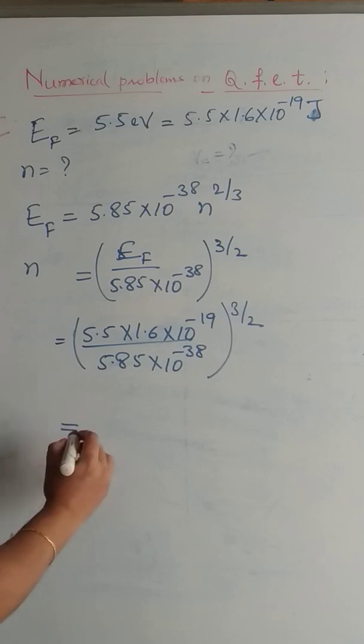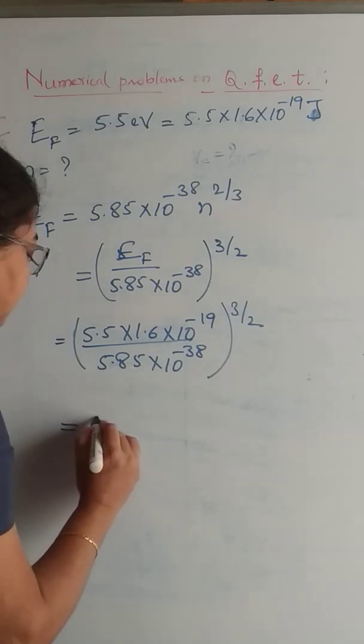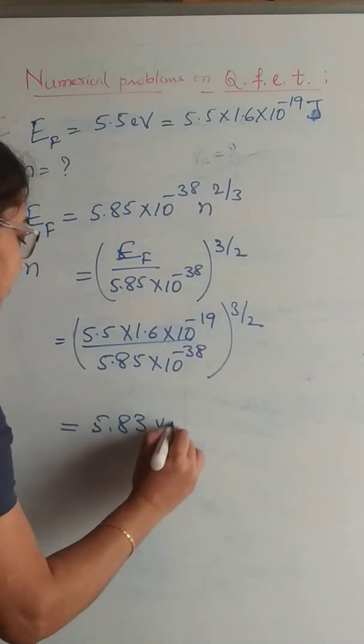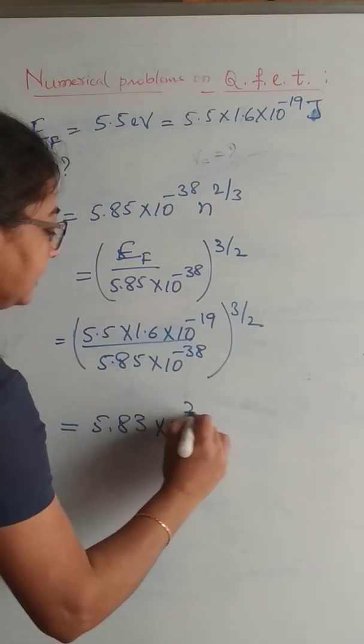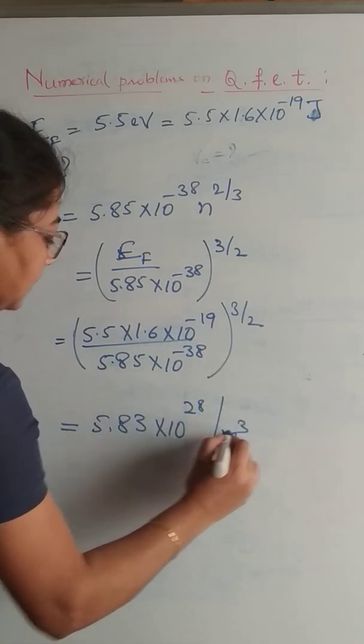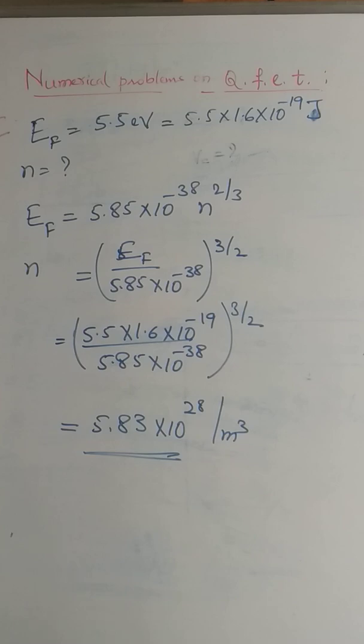Simplifying this, we get it is equal to 5.83 into 10 to the power of 28 per meter cube. Number of conduction electrons per meter cube is 5.83 into 10 to the power of 28.